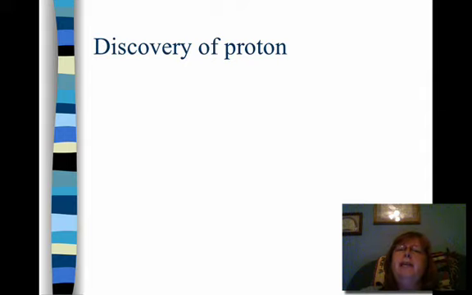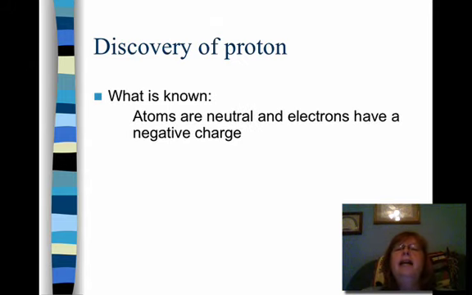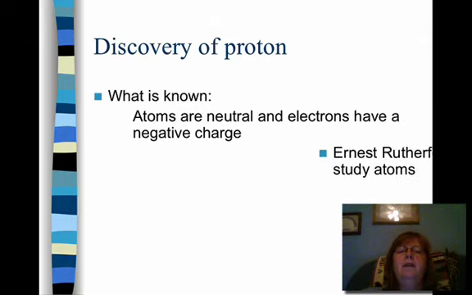Well, the reason we had to talk about radioactivity is because they used an alpha particle when they discovered the proton. So at this time, what was known is that atoms were neutral and electrons had a negative charge. And from our timeline, we saw that J.J. Thomson proposed the plum pudding model of the atom, where we just had negative electrons kind of floating in a sea of positive material, and that's what he called the atom.